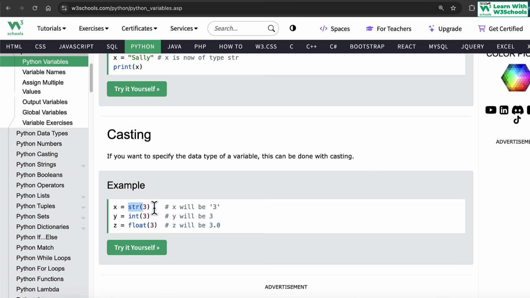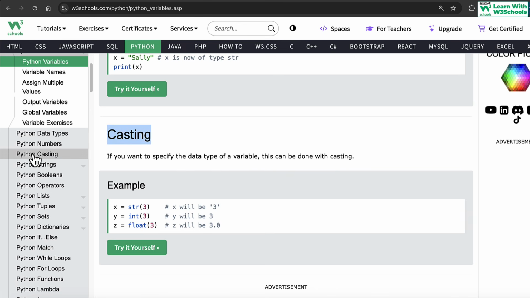But there are many built-in functions that we use regularly with Python. So what we're doing now here is we are telling our Python that I have a variable 3, or I have a data 3, but I want it to be of type string. But I have a data 3, this time I want it to be of type integer, meaning a number form. Then I have a data 3, but I want to explicitly ensure that it is of type float, which is a decimal value. So by specifying these function names, we are explicitly defining what type of data we want to use. Make sense? So this is called casting.